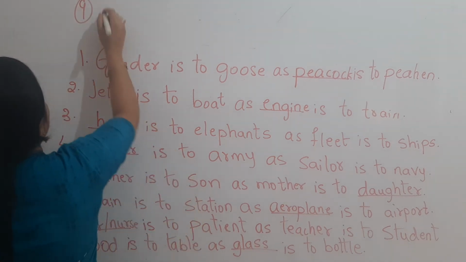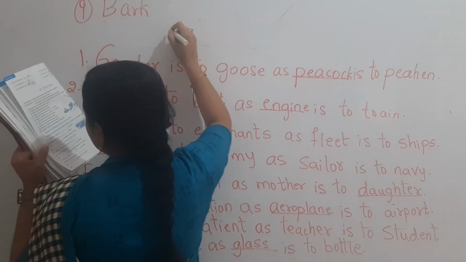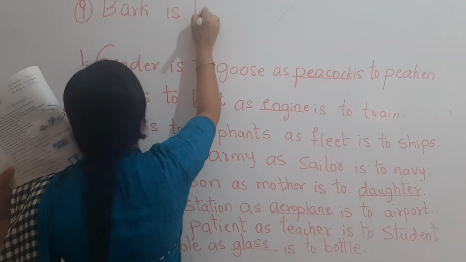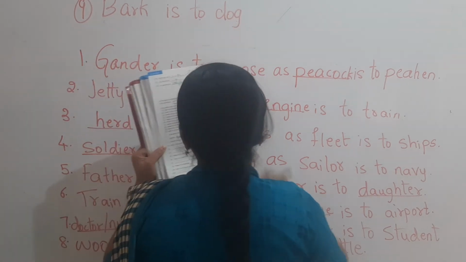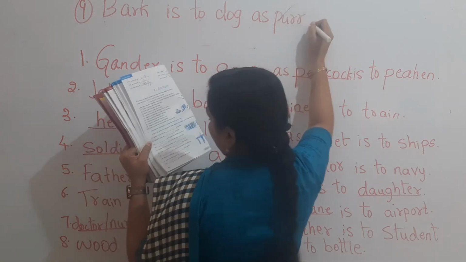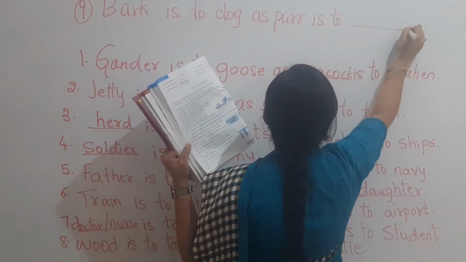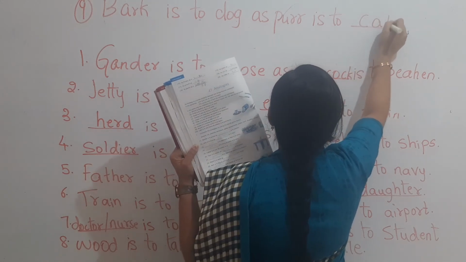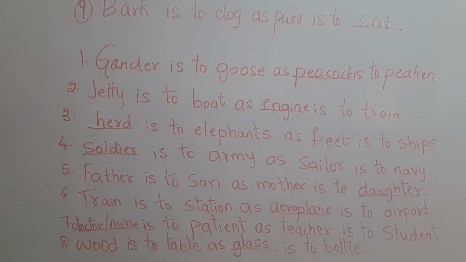Bark is to dog. Yes, of course. It's so easy. Bark is to dog as purr is to dash. Yes, of course. The answer is cat, which is quite easy. Yes, bark is to dog and purr is to cat.